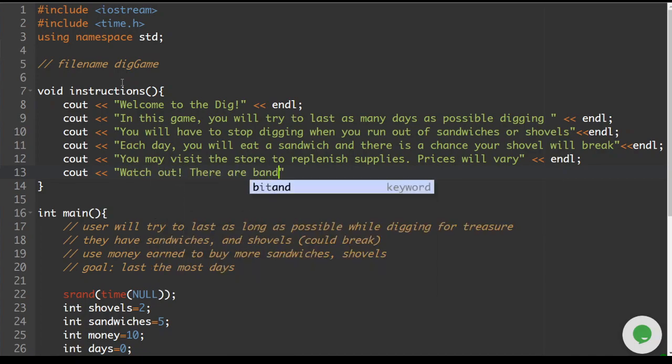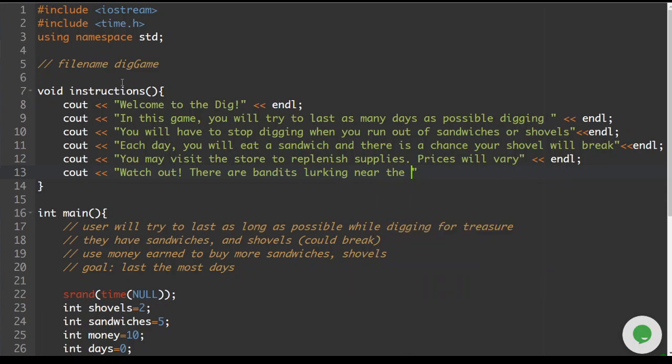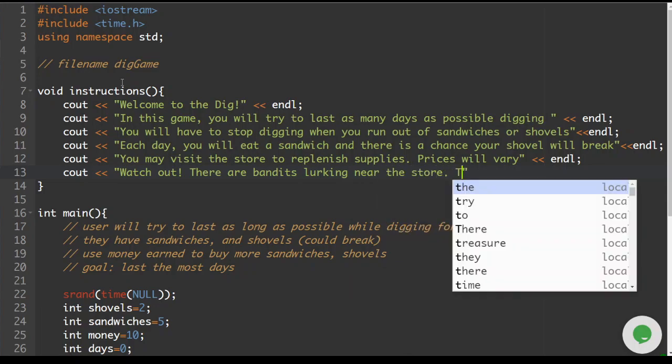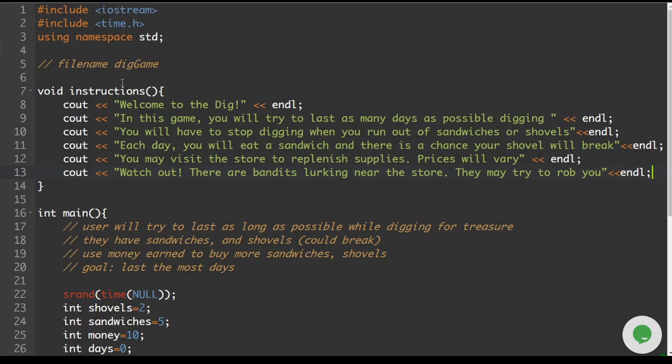There are bandits lurking near the store. They may try to rob you. There we go. Okay, so there is our instructions function.